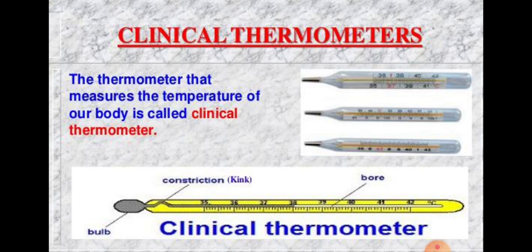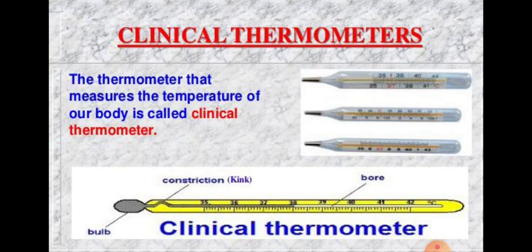The kink prevents the mercury level in the thermometer tube from falling on its own. It helps to stop the level of mercury. So even when the thermometer bulb is removed from the mouth of the patient, the mercury thread will keep standing at the maximum level reached.